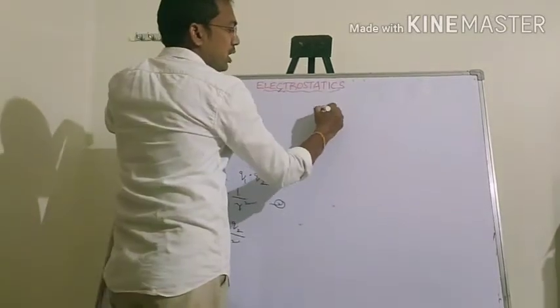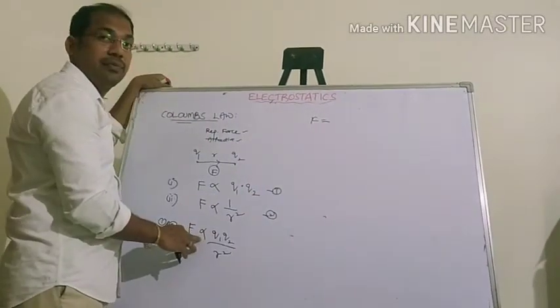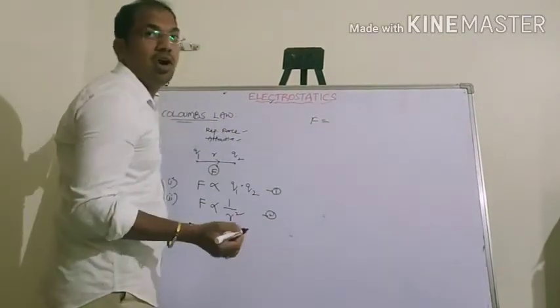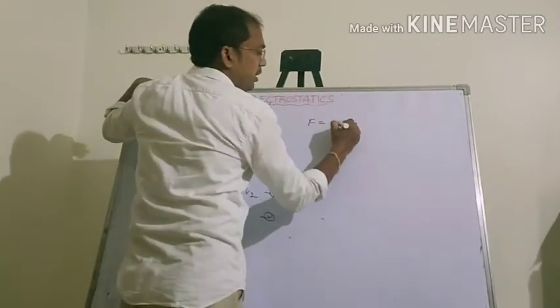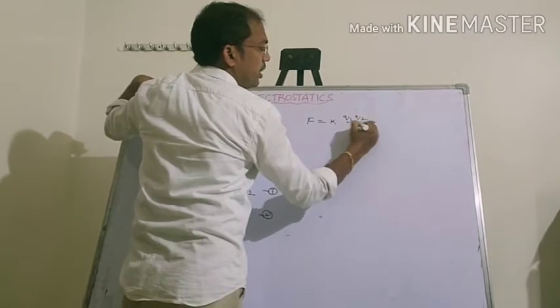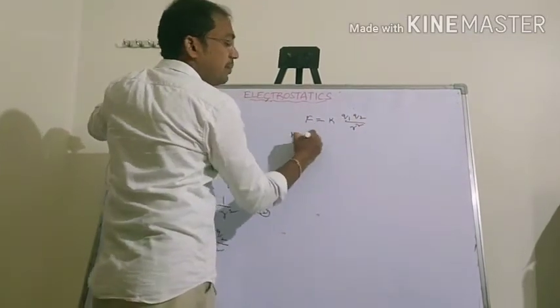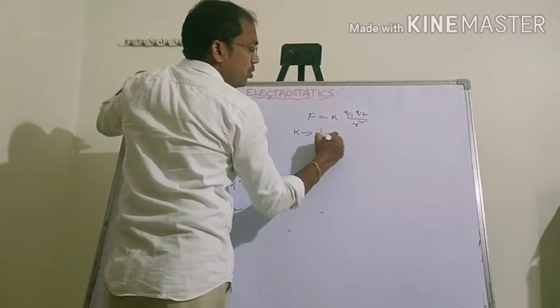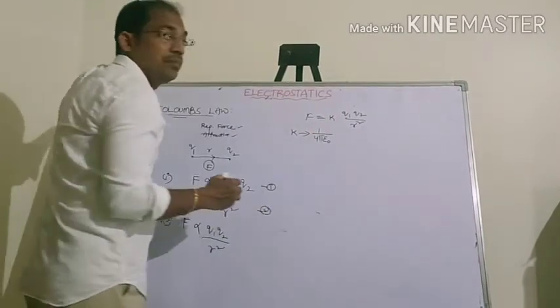Taking the proportionality constant, I am writing K, so F equals K Q1 Q2 by R square. Here K is the proportionality constant, whose value equals 1 by 4 pi epsilon.